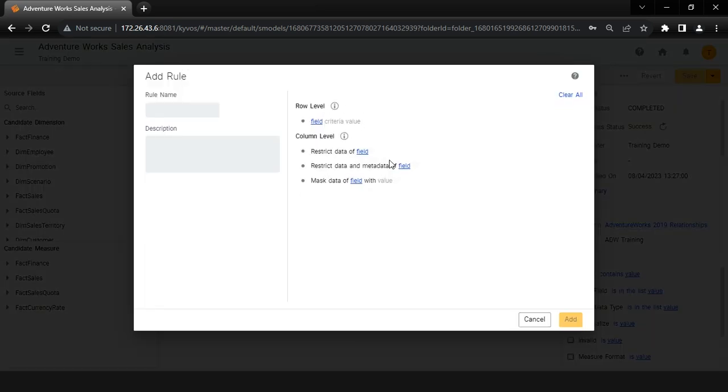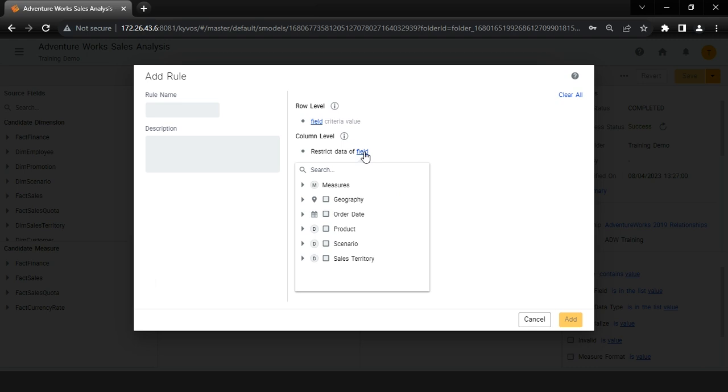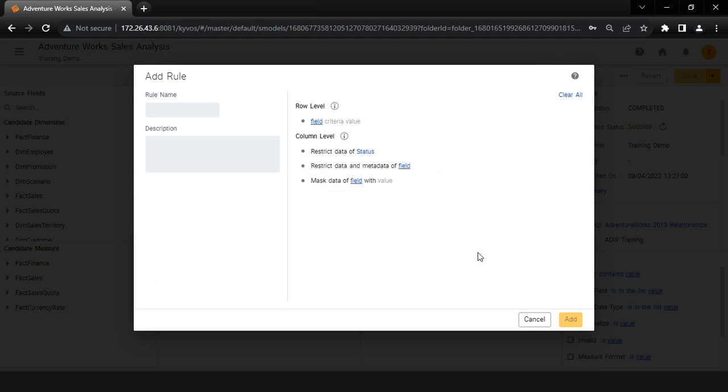Let's say we want to restrict the data for the attribute status. We can click on the field of Restrict Data option and select Status from the dimension product. In the case of the Restrict Data option, the user will still be able to see the attribute status, but when the user tries to browse the status, the user will get a message that this field is restricted for the user. In case we want to hide data and metadata both for a level, attribute, or measure, then we need to use the Restrict Data and Metadata option.